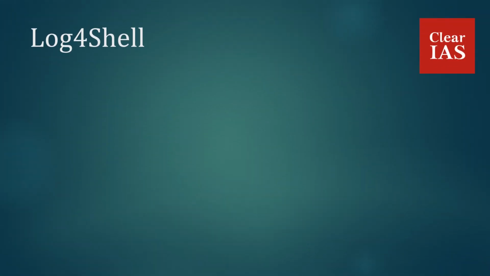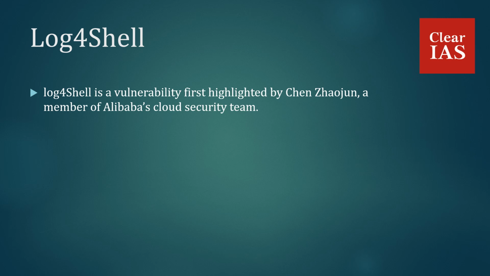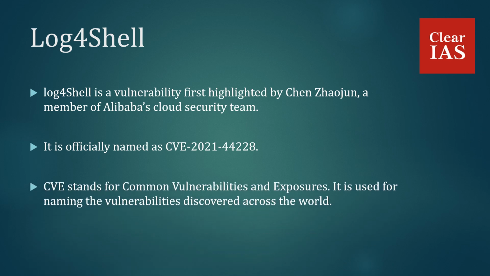Log4Shell. So the vulnerability which has been identified in the case of Log4j is named as Log4Shell. Log4Shell is a vulnerability first highlighted by Shen Zhaozun, a member of Alibaba's cloud security team. It is officially named as CVE-2021-44228. CVE stands for Common Vulnerabilities and Exposures. It is used for naming the vulnerabilities discovered across the world. So, the versions of Log4j from 2.0 to 2.14.1 have been affected due to this Log4Shell vulnerability.